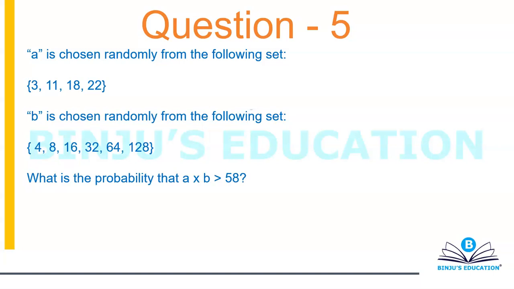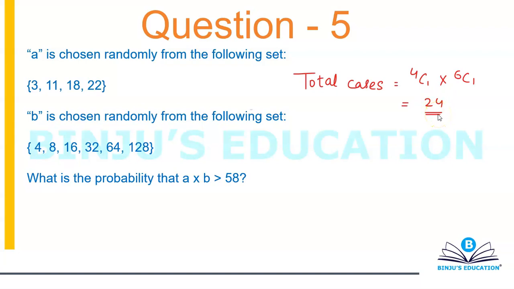All right, so I want the product to be greater than 58. I'm selecting A from 3, 8, 3, 11, 18 and 22, and B from 4, 8, 16, 32, 64 and 128. If I want to figure out the total number of cases, that will simply be equal to 4C1 into 6C1, which will simply be equal to 24.